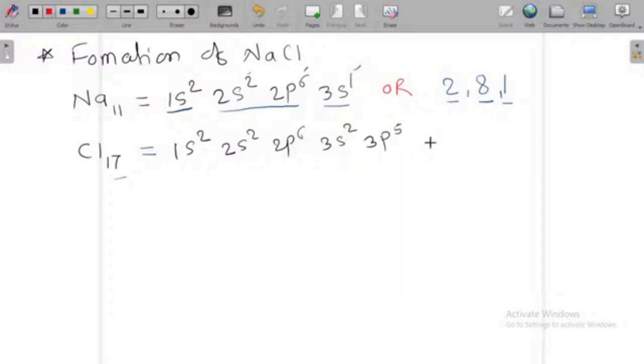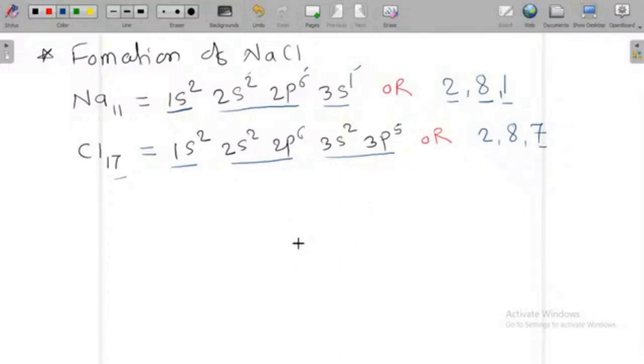Or the electronic configuration of orbits, how the electrons are occupied in particular orbits, is 2, 8 and 7. How? First orbit 2 electrons, second orbit 8 electrons, and in the third orbit, 7 electrons are there.